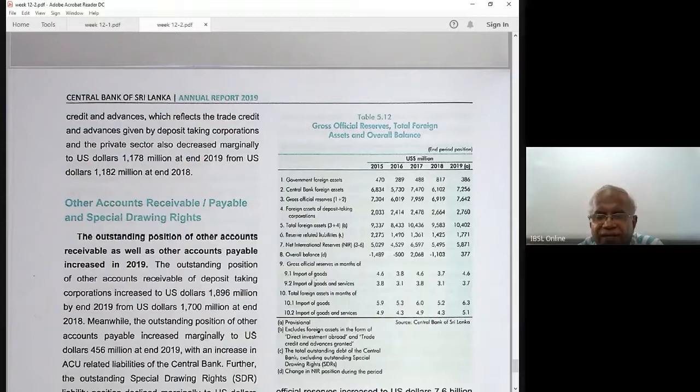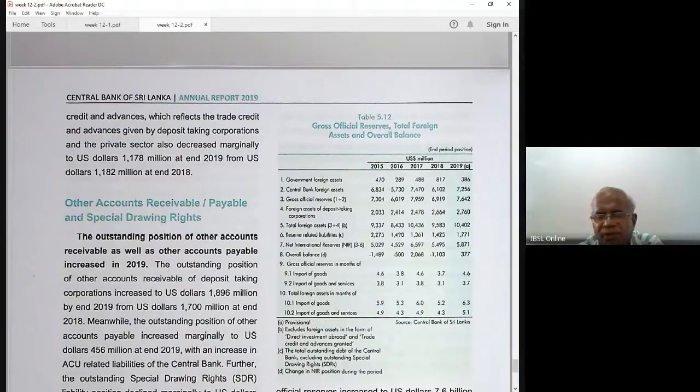Gross foreign assets and deposit taking corporations. Deposit taking corporations, commercial banks, deposit assets. Then you add these two, and you get the total foreign assets of the country. Note B is a small note: it excludes foreign assets in the form of direct investment abroad and trade credit and advance grants. These definitions are important. Our calculation is this: total foreign assets 10 billion, 9 billion, 10 billion, 8 billion.